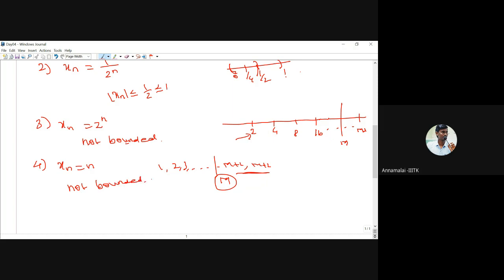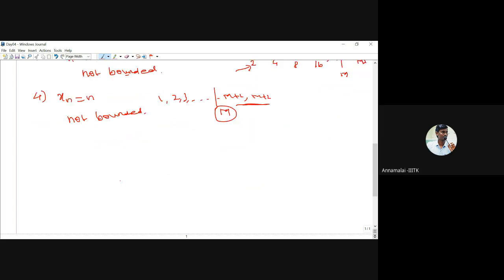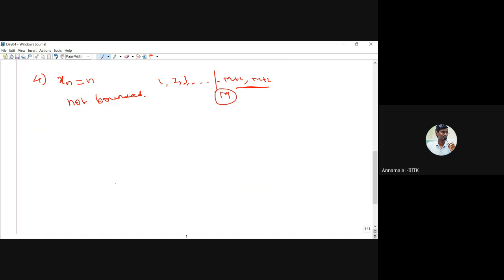Now the theorem says that any convergent sequence is always bounded, but a bounded sequence need not converge. We will give an example for that. First we state the theorem: if you take any convergent sequence, the sequence is always bounded, that is, every convergent sequence is bounded.